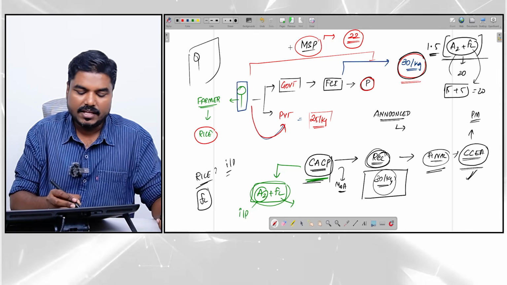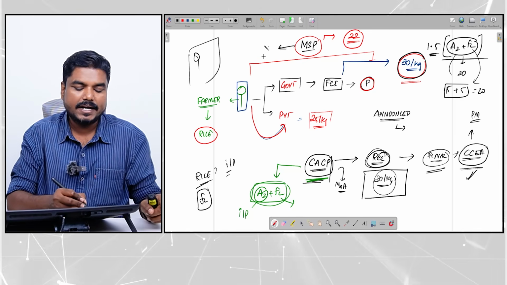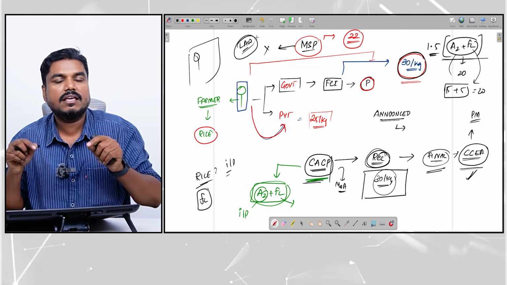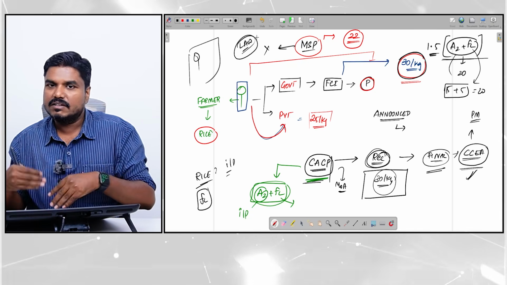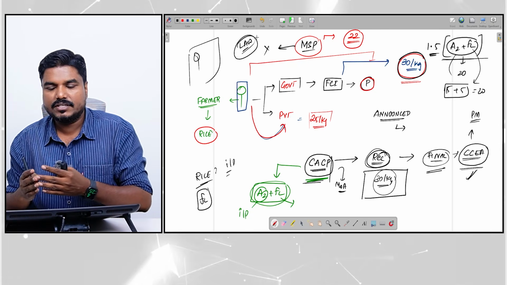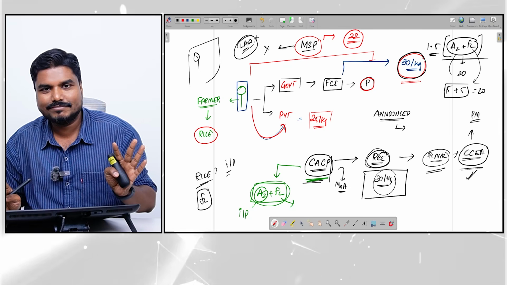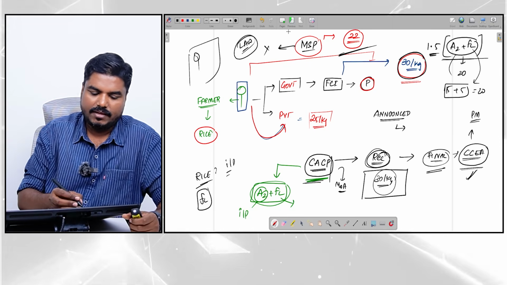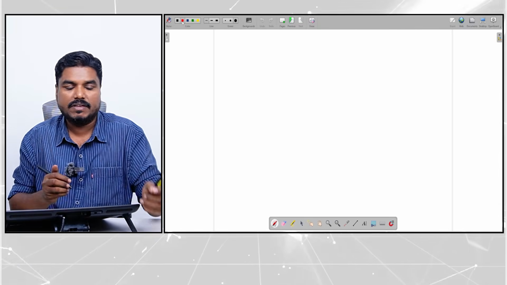And you have to remember, MSP is not backed by any law. There is no law which is backing MSP. It is just the government's decision. If the government tomorrow says no to MSP, MSP is gone. And MSP is available only for 22 notified crops. These are the basic contents of MSP.